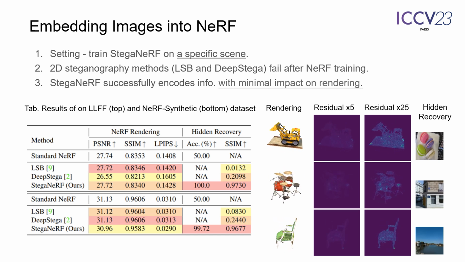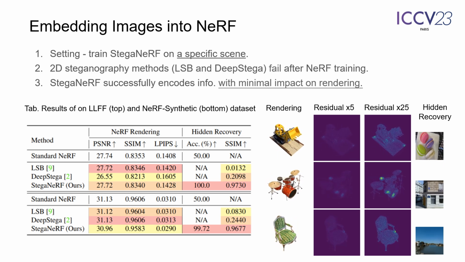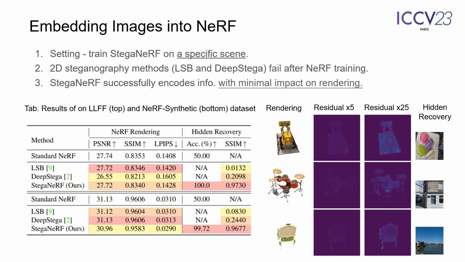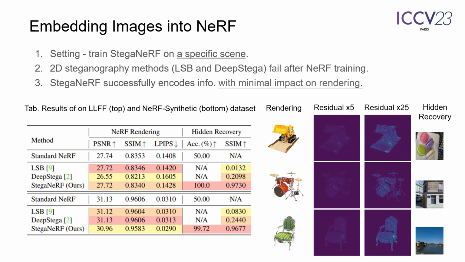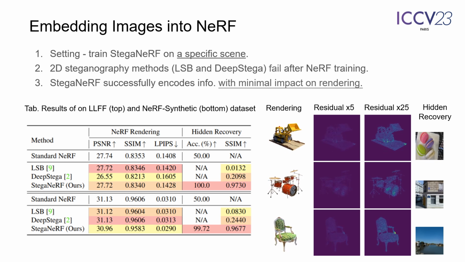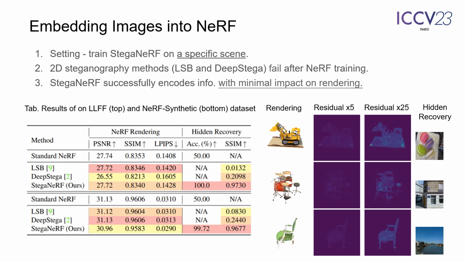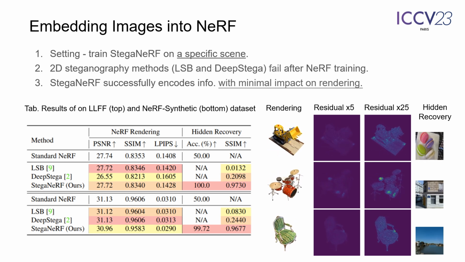In contrast, StegaNeRF achieves promising recovery with only a minor drop in rendering quality. From visual results, StegaNeRF generates perceptually identical renderings as standard NeRF, and the hidden images can be recovered from different viewpoints of NeRF consistently.